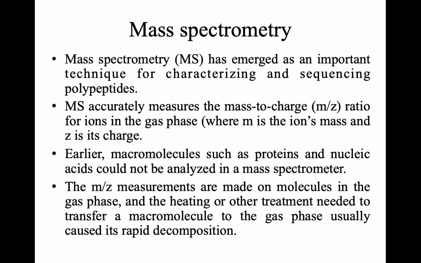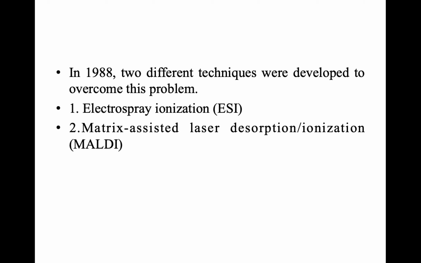Earlier, macromolecules such as proteins and nucleic acids could not be analyzed using mass spectrometry, because the molecules have to be analyzed in the gas phase. For this purpose, heating and other treatment are needed to transfer macromolecules into the gas phase, and this resulted in the rapid decomposition of the macromolecules. This problem was overcome by two techniques in 1988. They are electrospray ionization and matrix assisted laser desorption ionization.